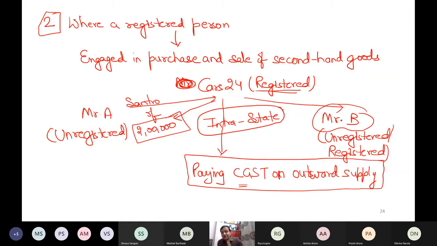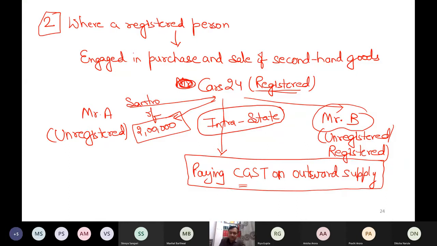This is what the point is. Provided, but one thing is necessary, that whenever Cars 24 will be selling these second-hand vehicles, then Cars 24 must be collecting the tax from the person to whom it is selling the goods, and at that time on outward supplies, this company must be paying us CGST. So at the time of purchase, we exempt Cars 24 so that it does not pay the tax. And do you know why?